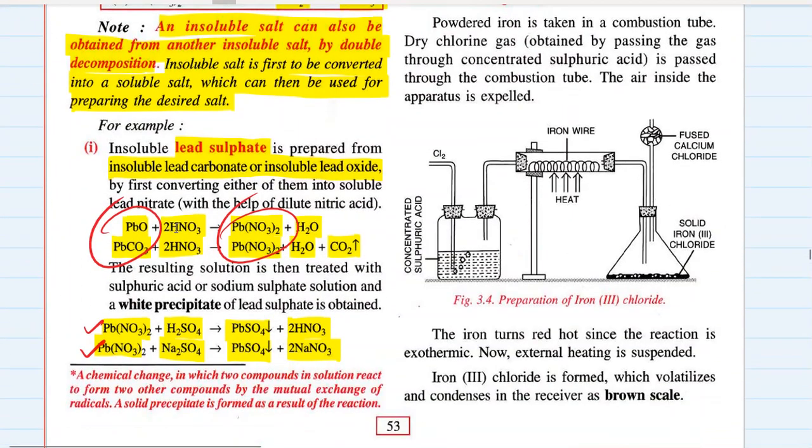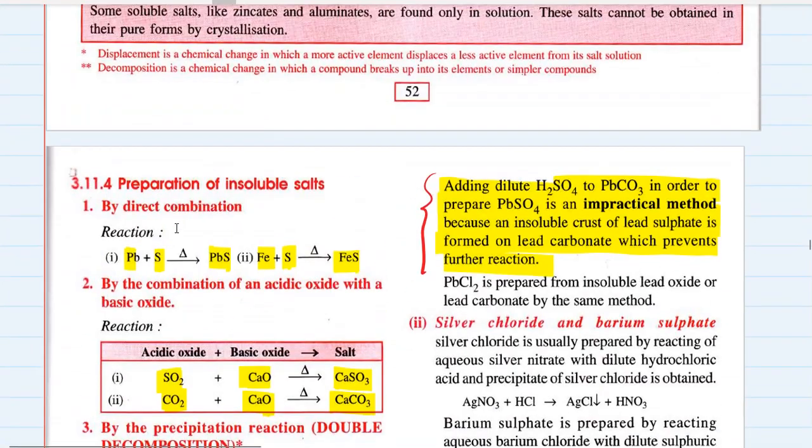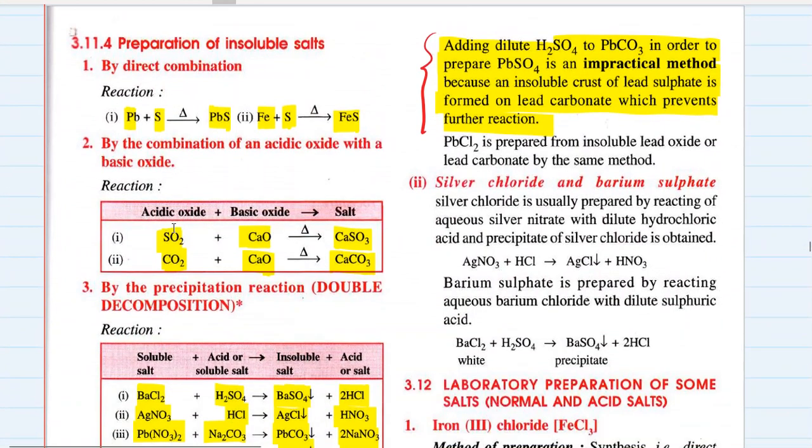We first converted lead carbonate into lead nitrate and then added sulfuric acid to lead nitrate. We did not directly add sulfuric acid to lead carbonate, otherwise an insoluble crust of lead sulfate will be formed, which will prevent the further reaction, and double decomposition will not proceed.